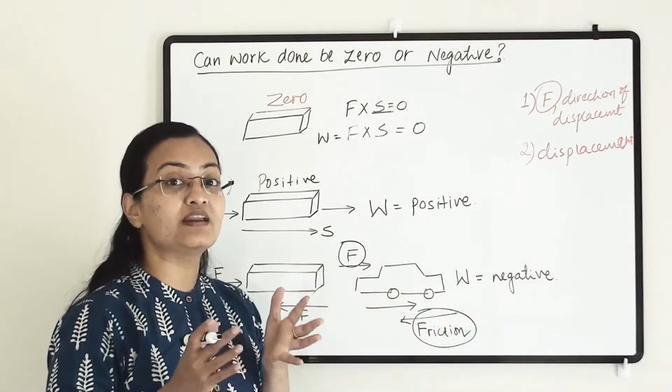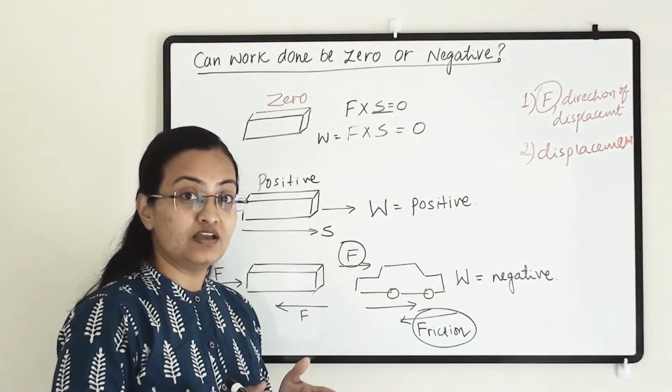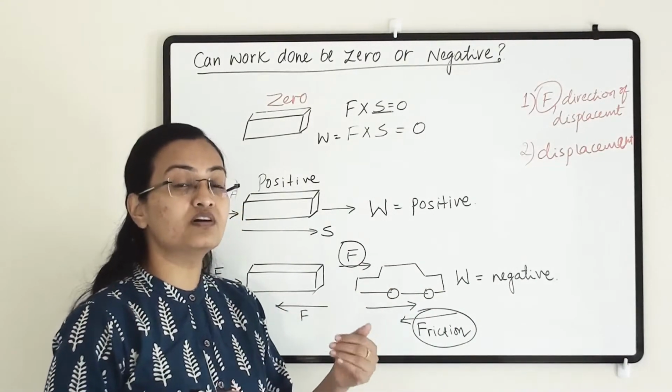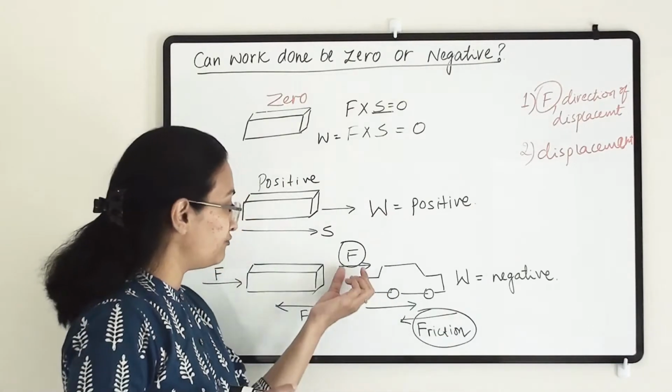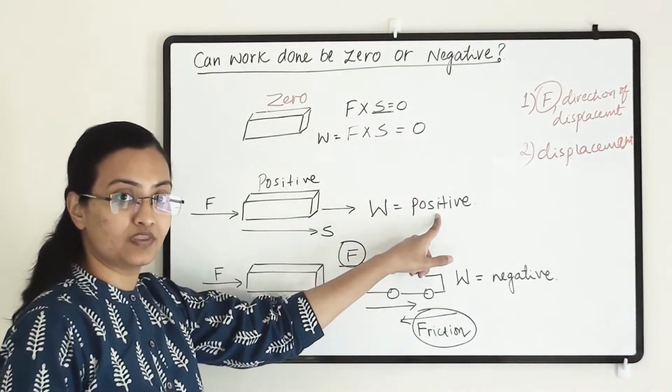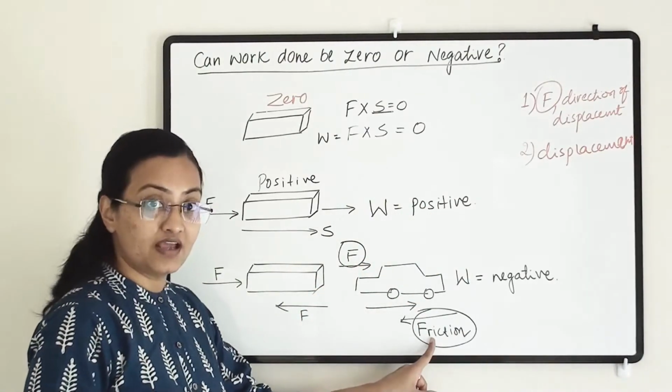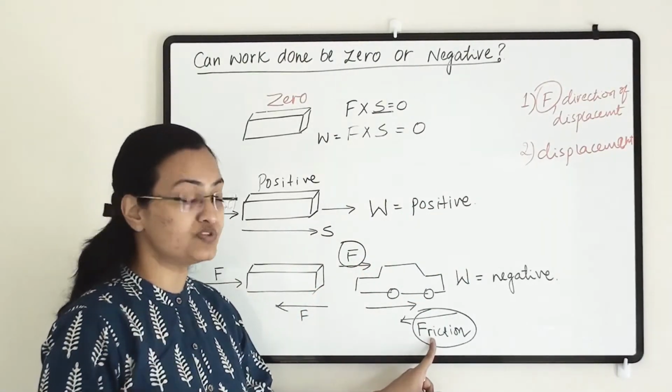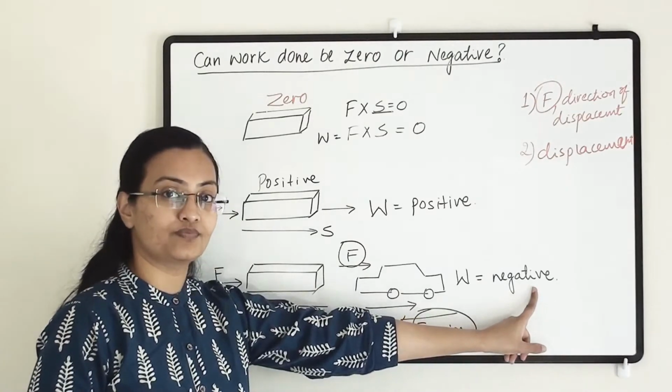Whatever force we are applying to the object, in which direction is that force doing work? If the force direction and work direction are the same, then it is positive. But if the force direction and the work direction are opposite, then work is negative.